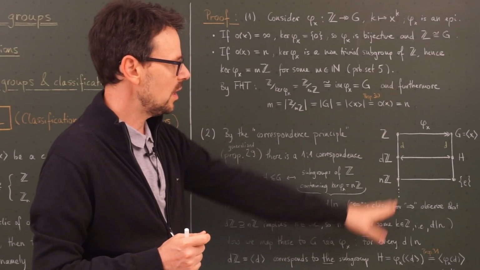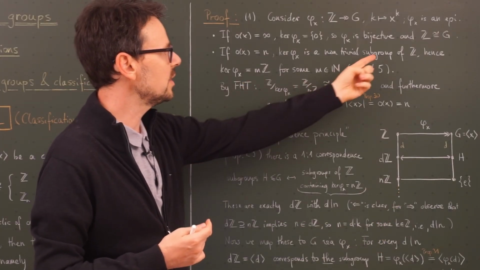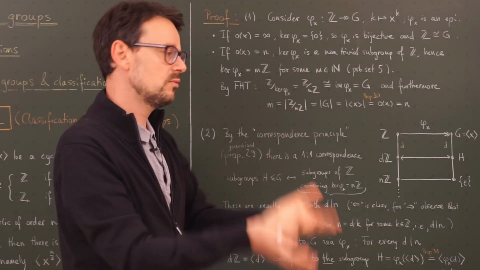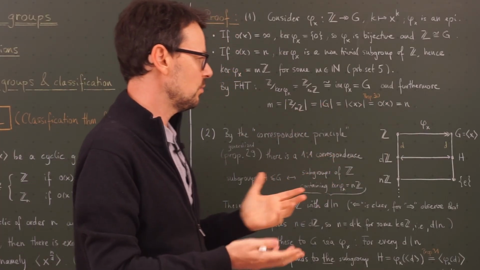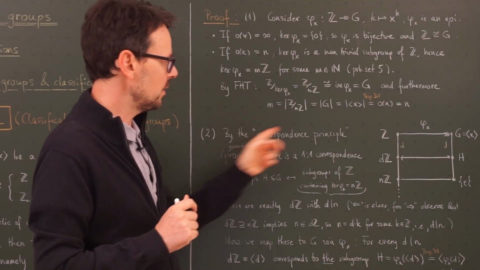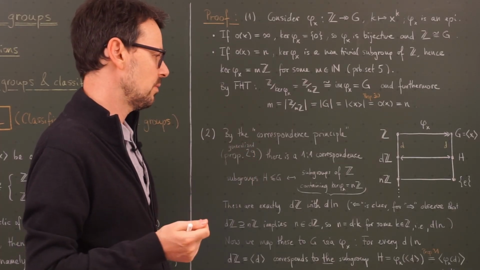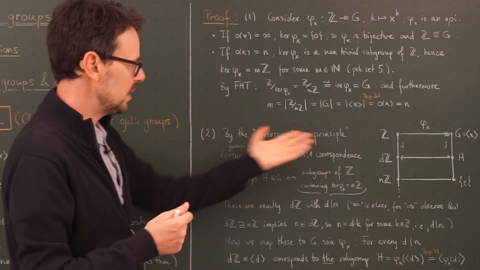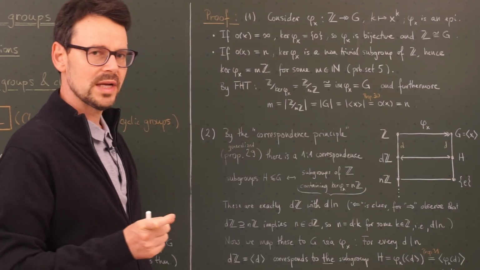We use our knowledge of the integers, especially what we said here, that every subgroup of the integers is of this form. This, of course, you need to prove, but we already did that. And then using a very general argument, we prove assertion number 2. Okay, first of all, we need the correspondence principle or the isomorphism theorem number 3. For some authors, it's number 4. So a better name would be the correspondence principle, but we need a more general form.